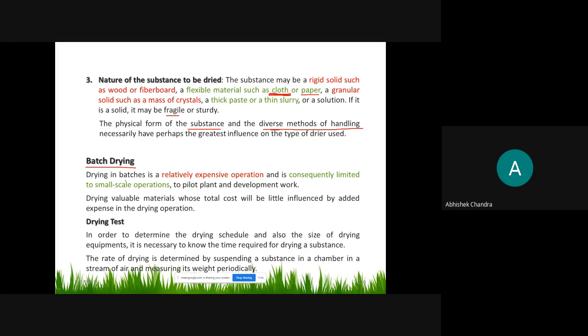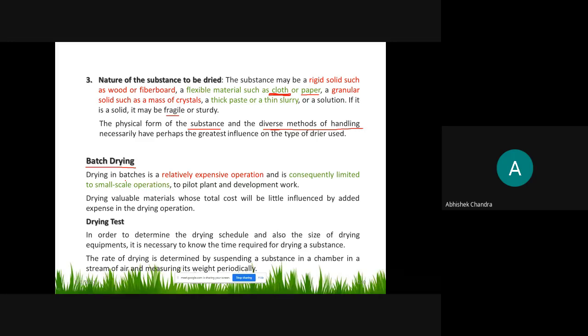This operation requires lots of energy in the form of heating of air, and can I say this process is a stationary process. Solid material is stationary and you retain it for a longer period of time to remove the moisture from this substance.